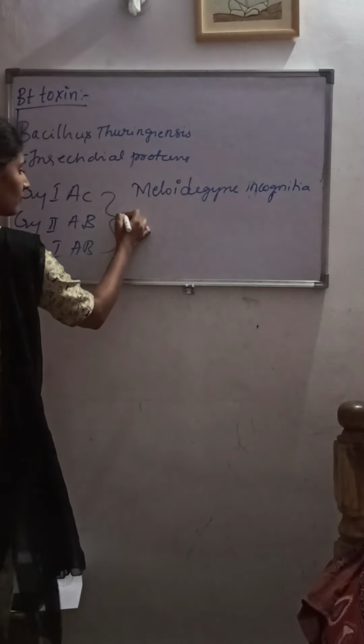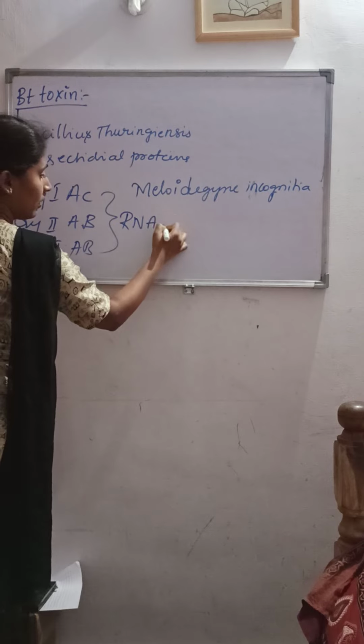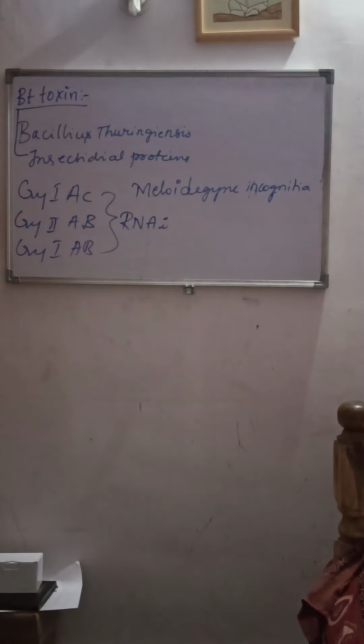This can be controlled in eukaryotic organisms by RNAi. RNA stands for RNA, and I stands for interference, so RNA interference takes place.